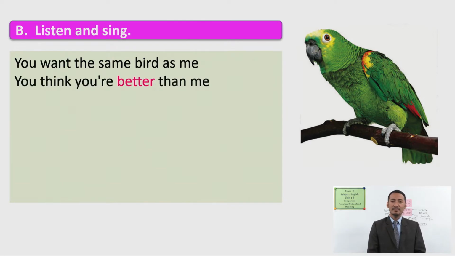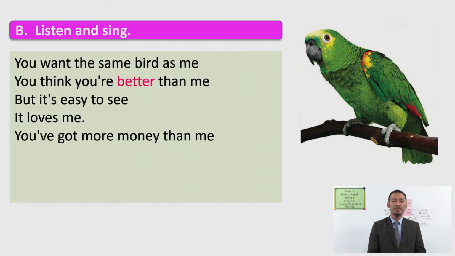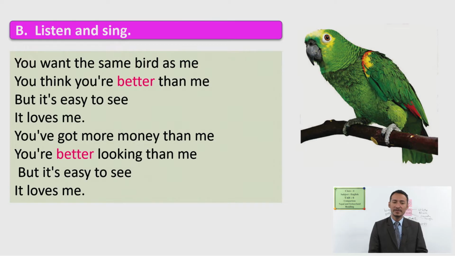You want the same bird as me. You think you are better than me. But it's easy to see it loves me. You have got more money than me. You are better looking than me. But it's easy to see it loves me.